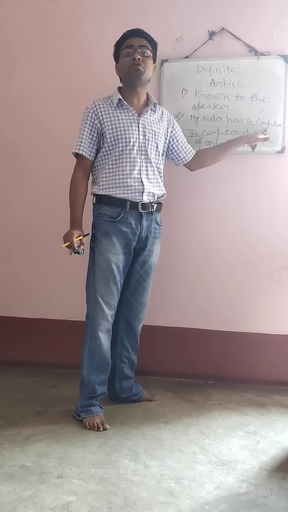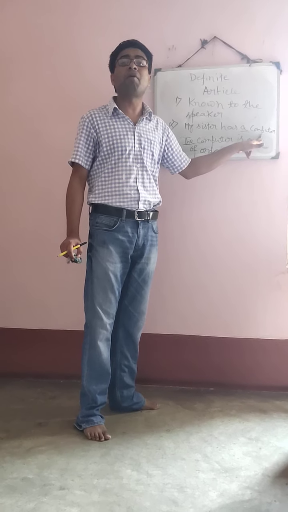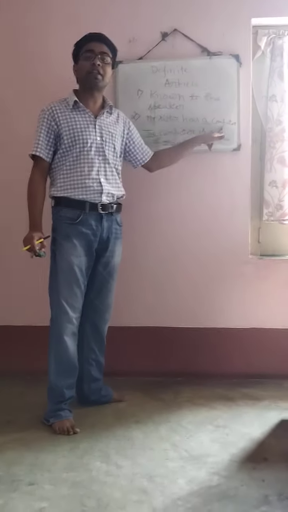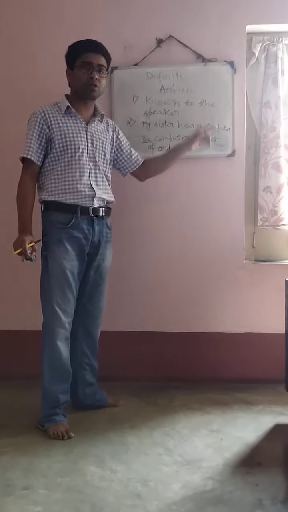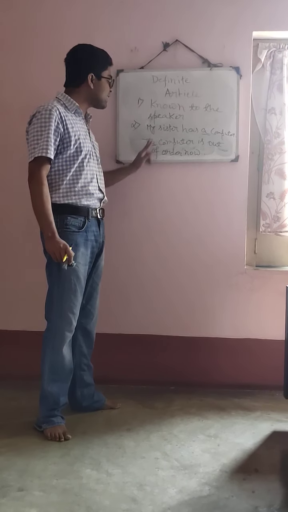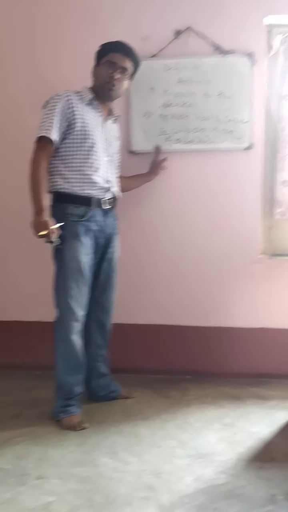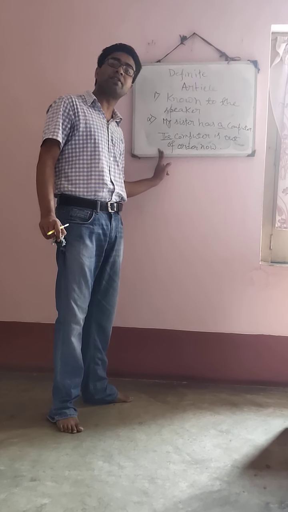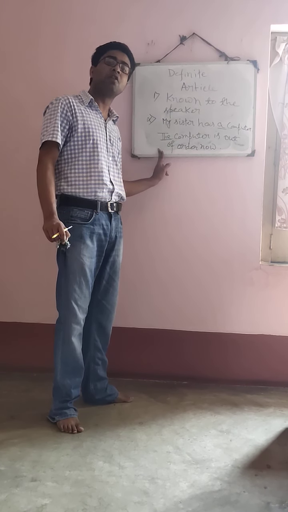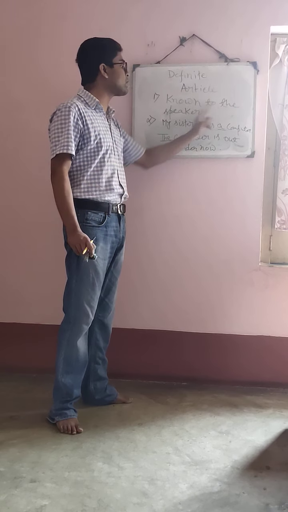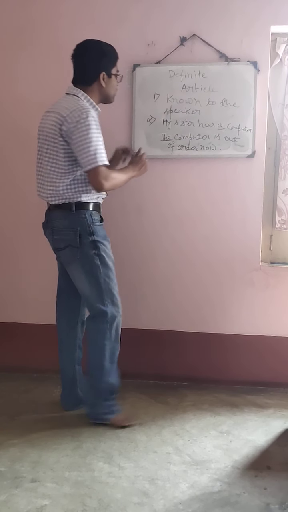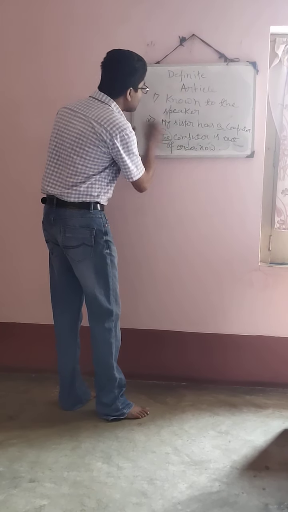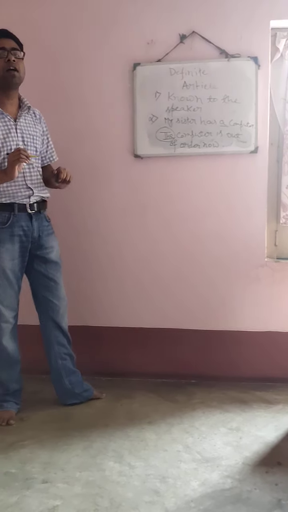I am introducing the speaker to this computer. So when something is unknown to the speaker, a is used. But in the second sentence, it is not unknown to you now. You already know that this computer belongs to my sister. So what is known to the speaker now, then the is used. That's why in the second sentence, the is used.